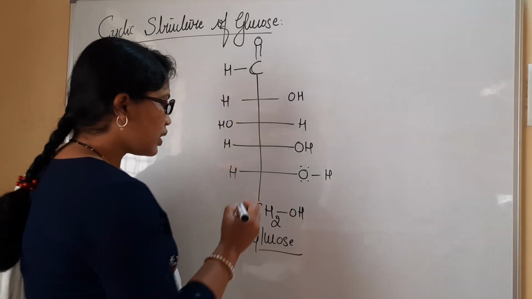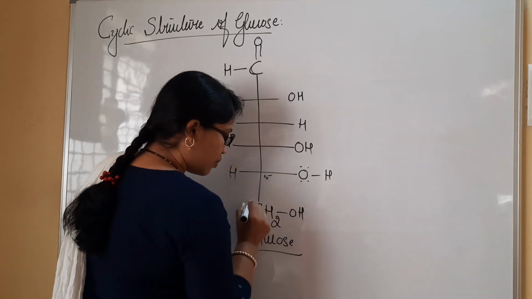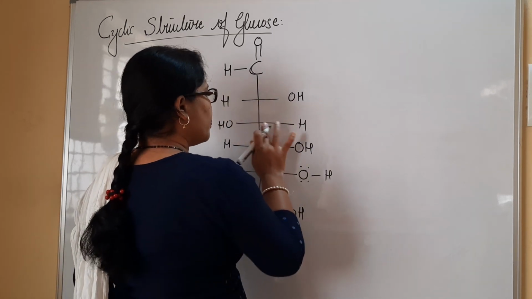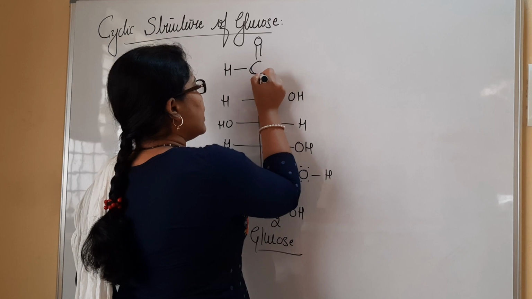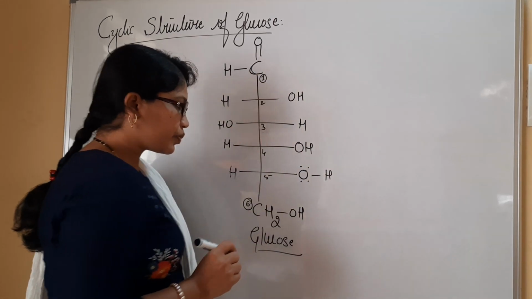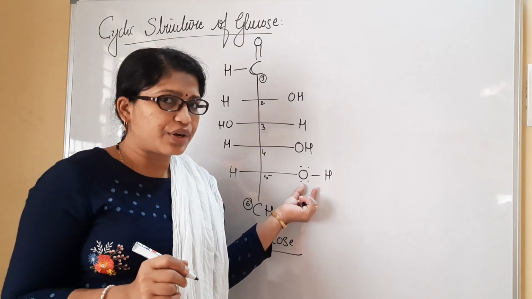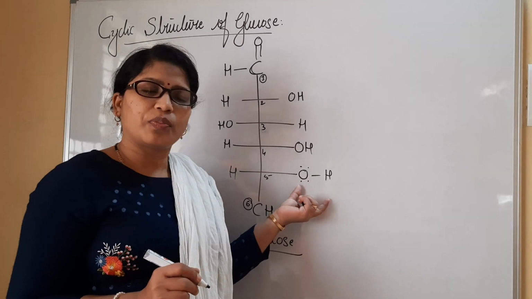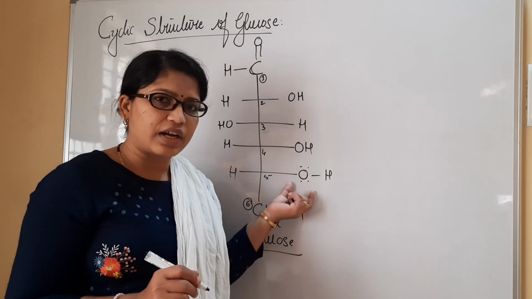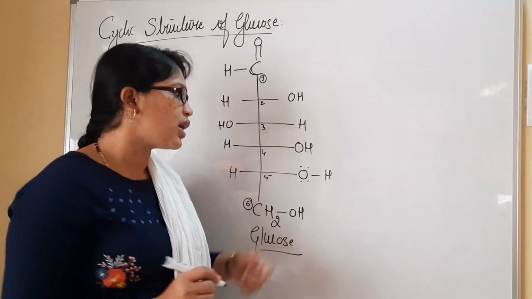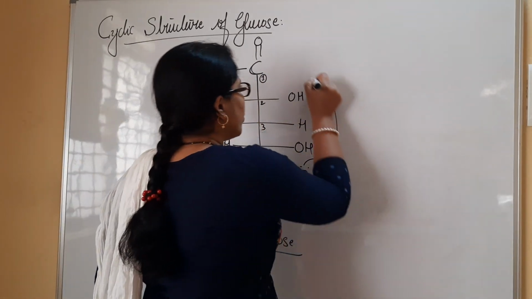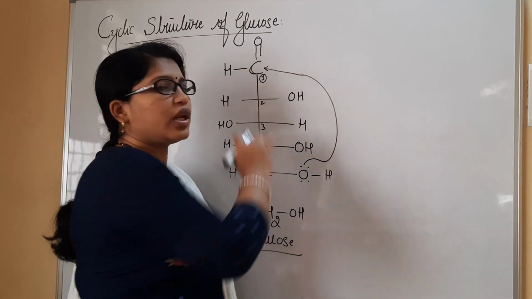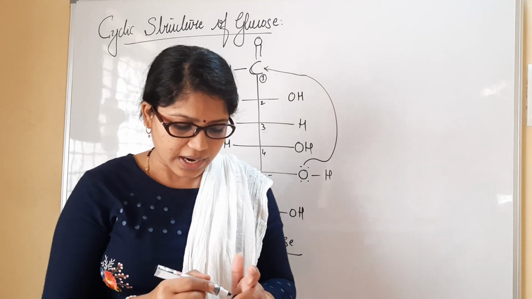Now you can see here that there is the fifth carbon atom. I told you this is the sixth carbon, fourth, fifth, this is third, second, and this is the first carbon atom. I have one hydroxyl group at the fifth carbon atom. The hydroxyl group possesses an oxygen atom, whose lone pair of electrons is going to be provided to the first carbon atom, because we all know the carbonyl group is present at the first carbon atom.